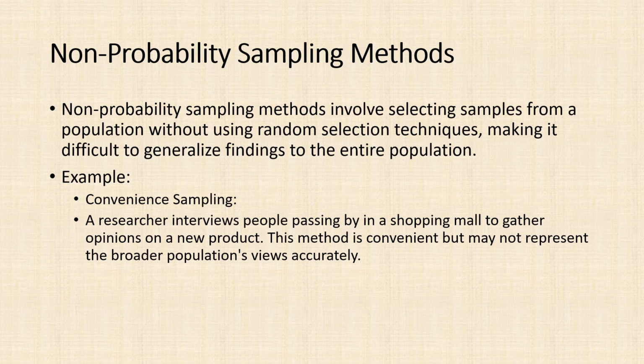Non-probability sampling methods involve selecting samples from a population without using random selection techniques, making it difficult to generalize findings to the entire population. Example: convenience sampling. A researcher interviews people passing by in a shopping mall to gather opinions on a new product. This method is convenient but may not represent the broader population's views accurately.